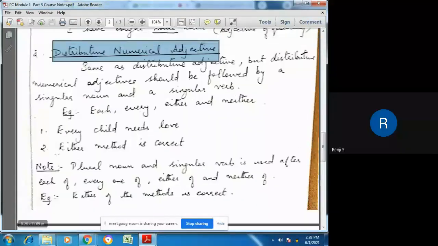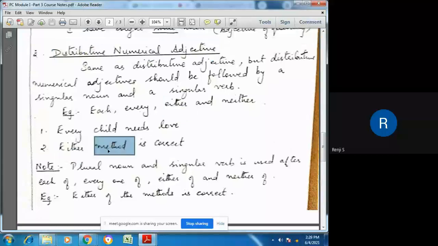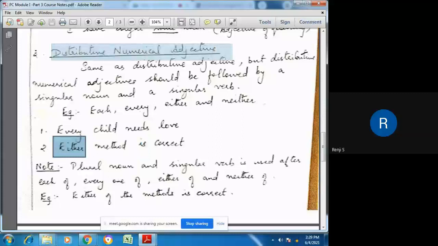Likewise, either is another example, also here in this list. Either method: again, method is singular and methods is plural. The verb is singular; is is the singular verb, and are is plural. So either is followed by a singular noun and a singular verb. Then this word either is a distributive numerical adjective.